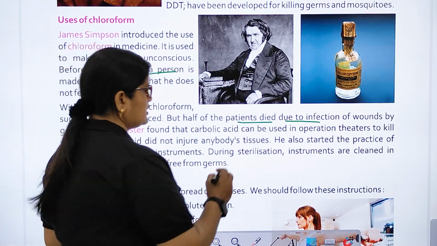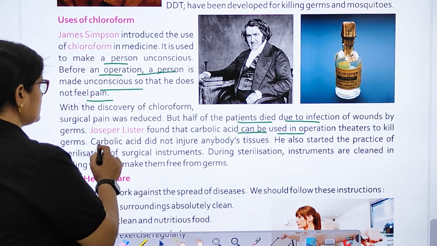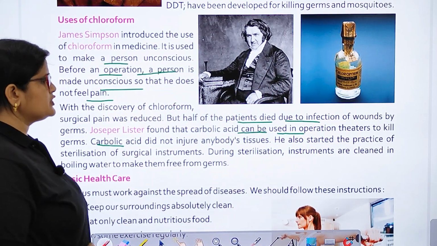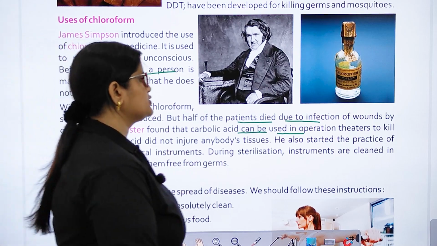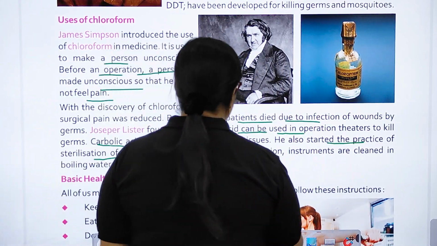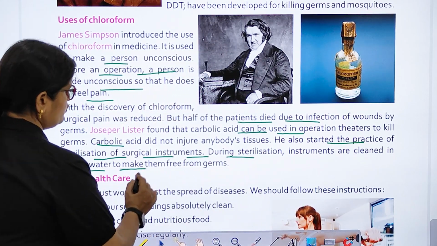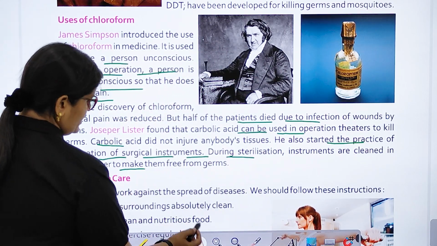Joseph Lister found that carbolic acid can be used in operation theaters to kill germs. Carbolic acid did not injure anybody's tissues. He also started the practice of sterilization of surgical instruments. During sterilization, instruments are cleaned in boiling water to make them free from germs.